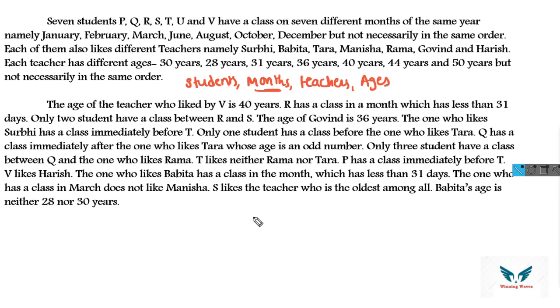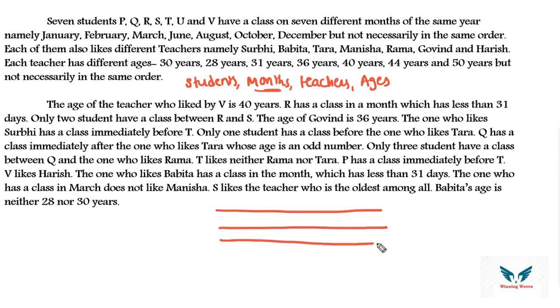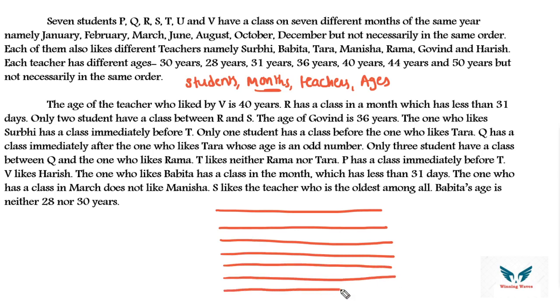So first let's draw the table and then we'll come back. 1, 2, 3, 4, 5, 6, 7. Okay, so we'll go with months first. So what are months? Jan, Feb, March, June, August, October, December. So I am taking fixed parameter as months, right?